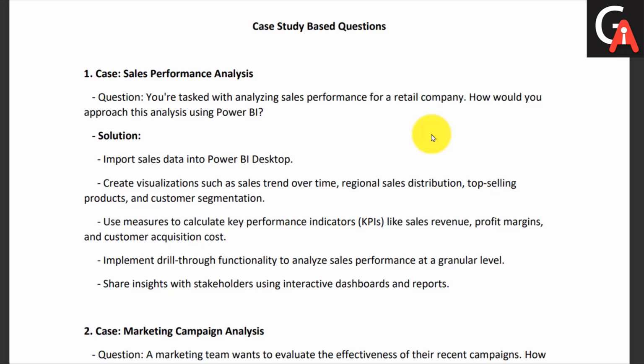Okay, so in the second step, the most important thing is what type of visualization you will use, and what your approach to building this is.